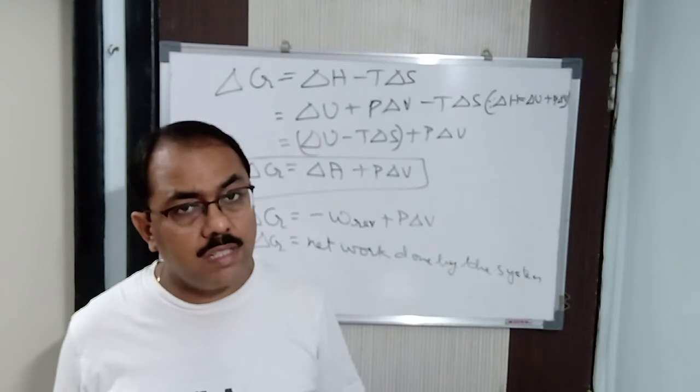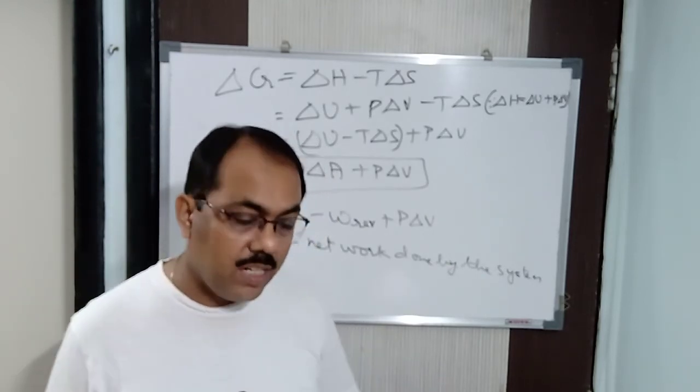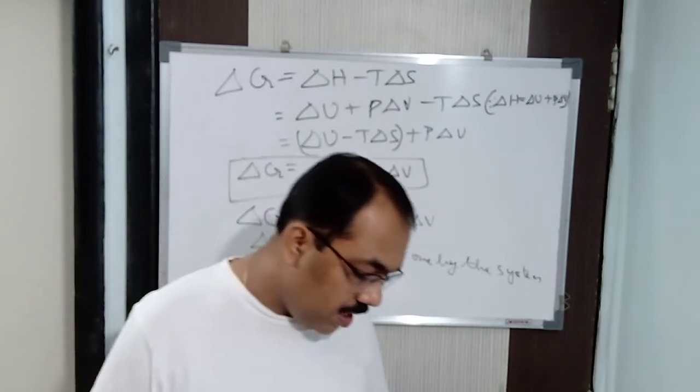If the del G value is negative, it is spontaneous. If it is positive, it is not spontaneous. And if del G is 0, it is said to be at equilibrium.